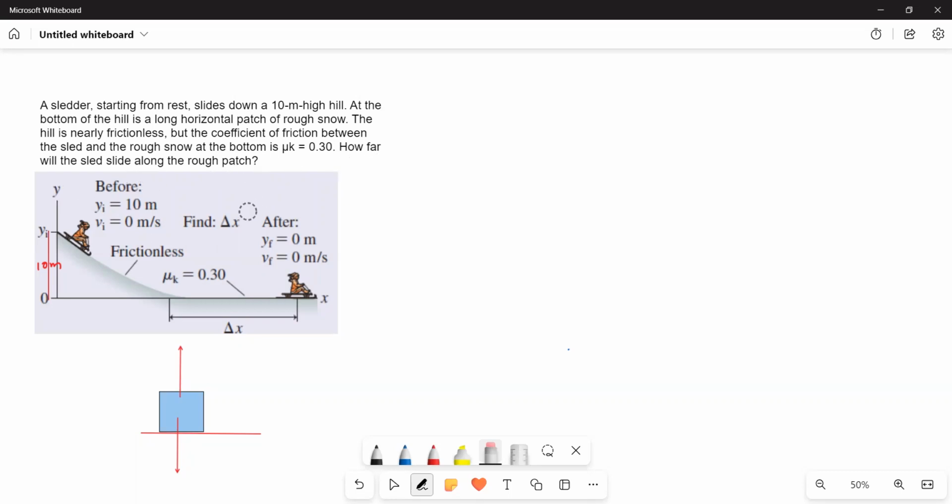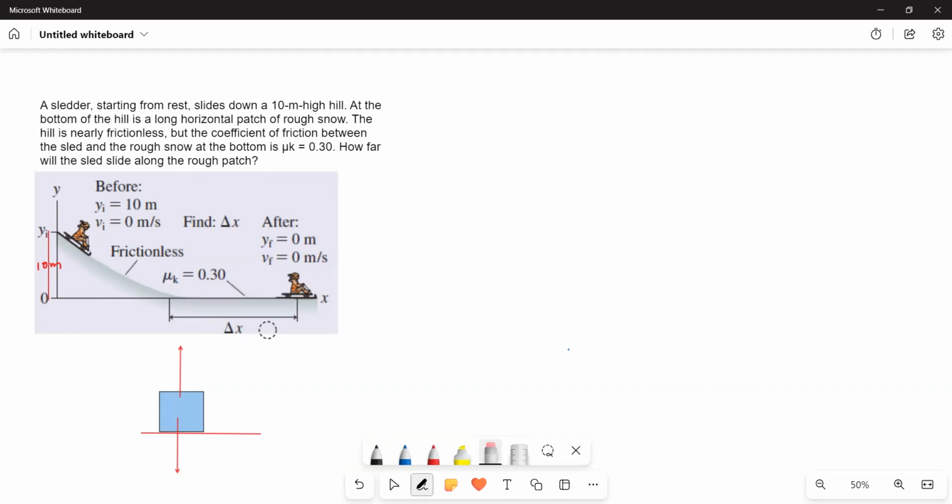Okay, what he is saying is here, a sledder is sliding across the frictionless ice. But at the bottom there is some rough patch. That means the ice has some rough patch which is causing the friction. Now we have to find out on this rough patch how far the sledder can slide.